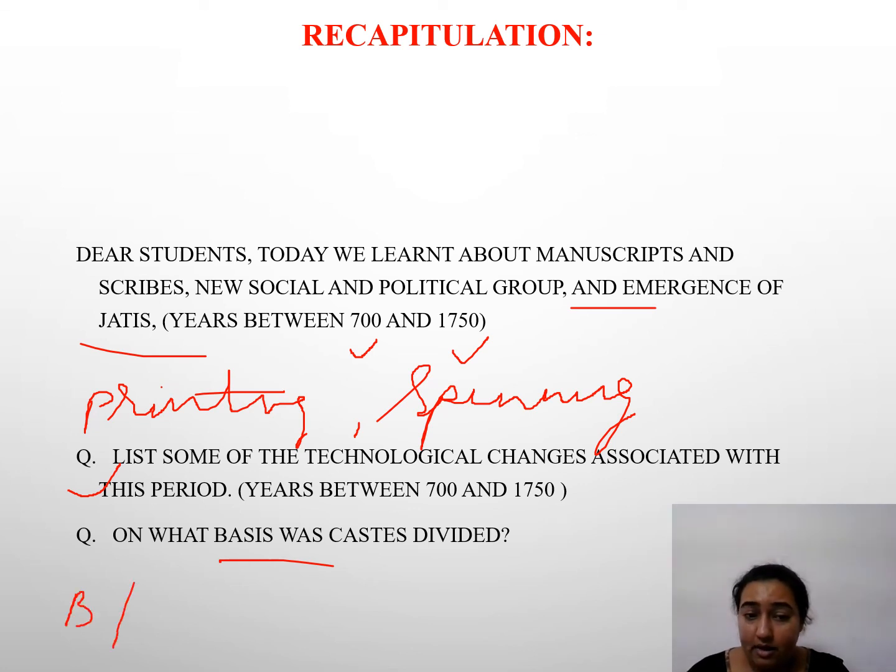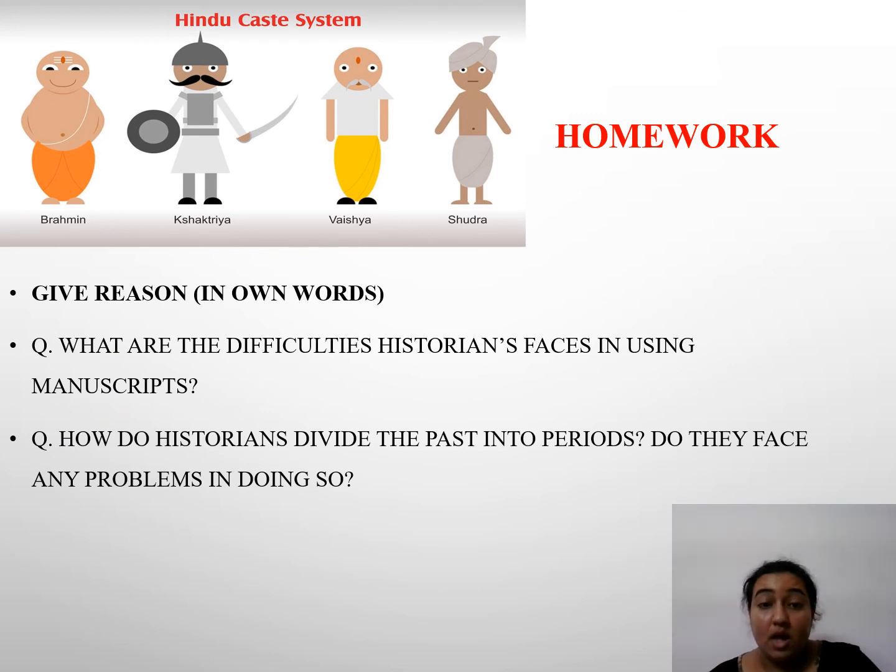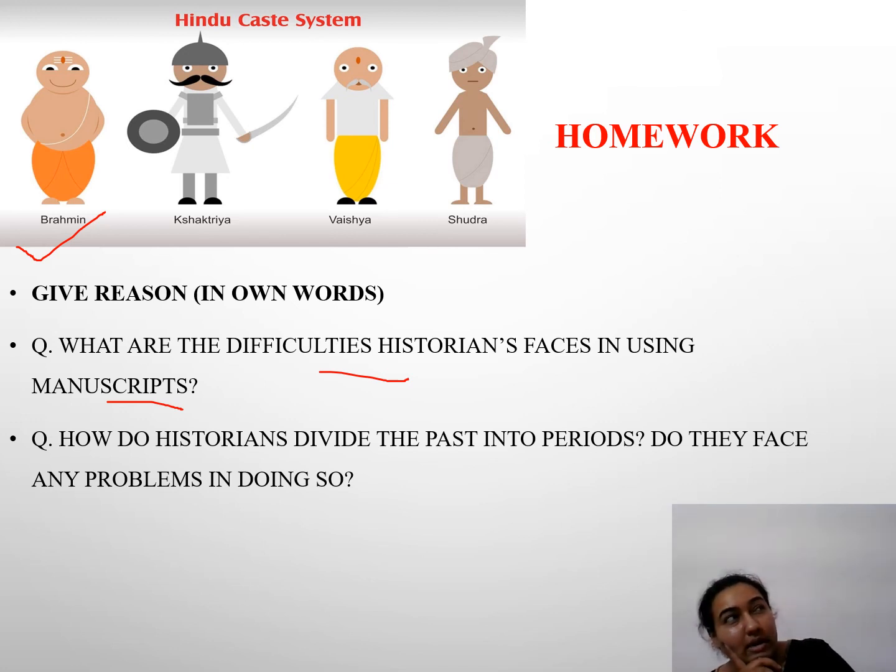Background and occupation. On this basis, caste system was divided. So there's homework for all of you. Now you need to observe the Hindu caste system in mind and what difficulties historians were facing in using the manuscripts. उनको क्या परेशानी दिक्कतें आई. Think that you are in 2022 and you are looking at manuscripts that were made in 1800 or 1700. So what difficulties will you face? Handwriting is not legible, or its tone is not readable at all. Whatever difficulties you will be facing, you need to write it.